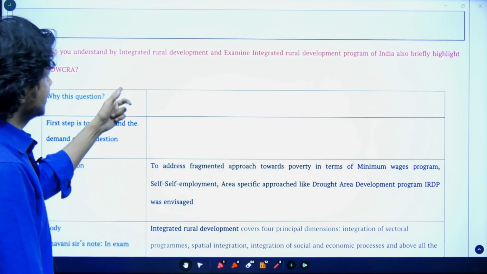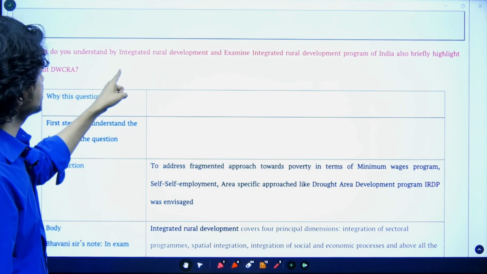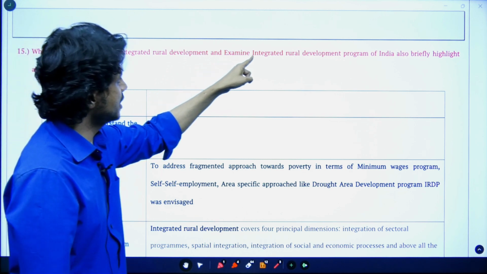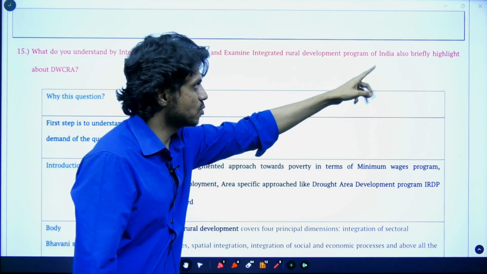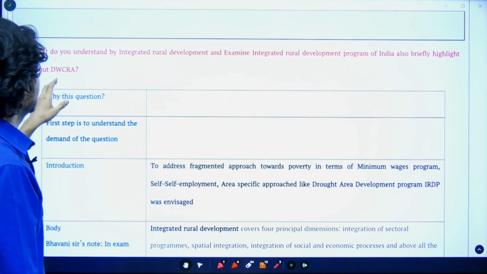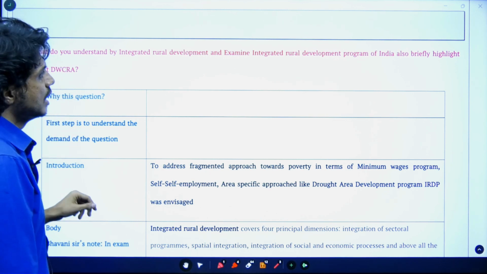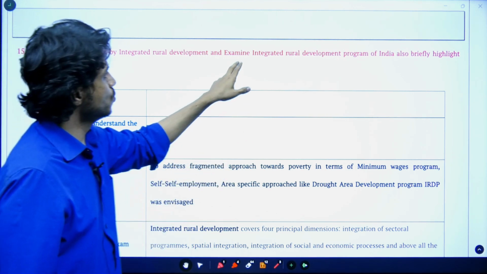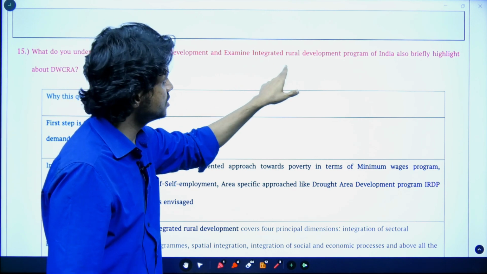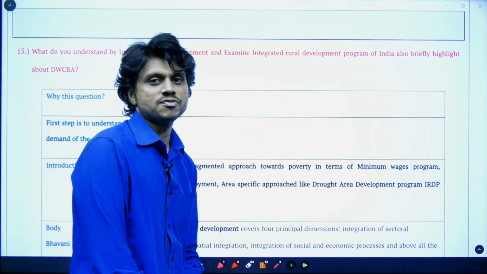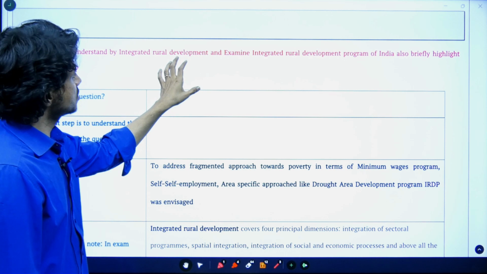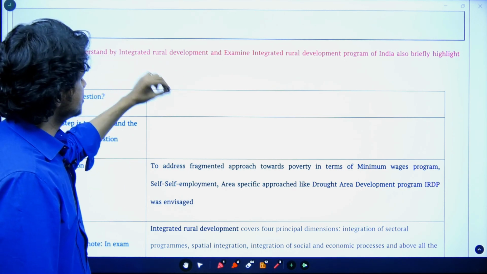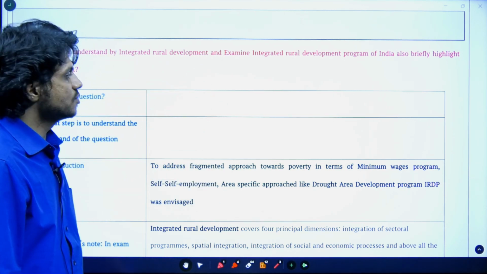Next question, and the last question. What do you understand by integrated rural development, and examine the Integrated Rural Development Program of India, and also briefly highlight the DWCRA. In this question you have to give more focus to the concept and the examination of the Integrated Rural Development Program of India. This question is taken as it is from the syllabus book of your APPSC.